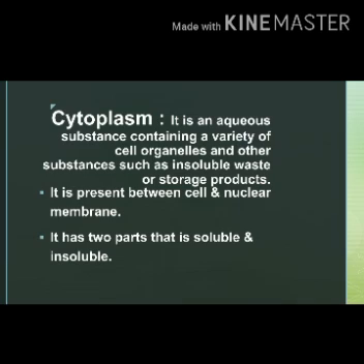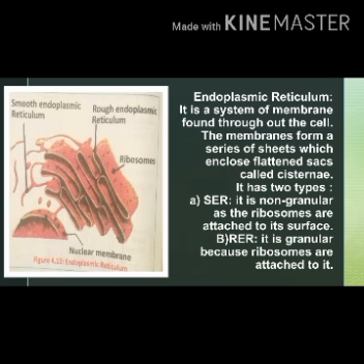Biochemicals like lipids, carbohydrates, proteins and lipids. The insoluble part of cytoplasm consists of organelles. Cytoplasm provides chemicals, sites and conditions for various biochemical activities, for various biochemical functions.